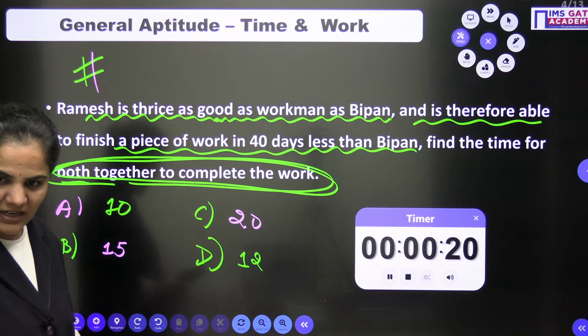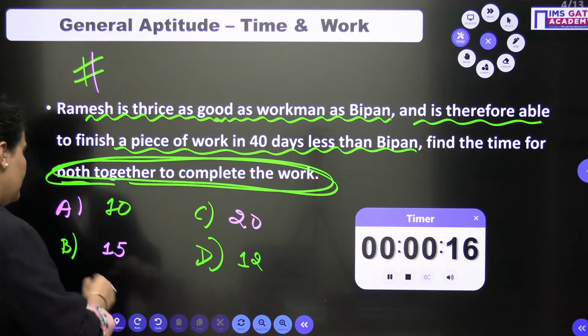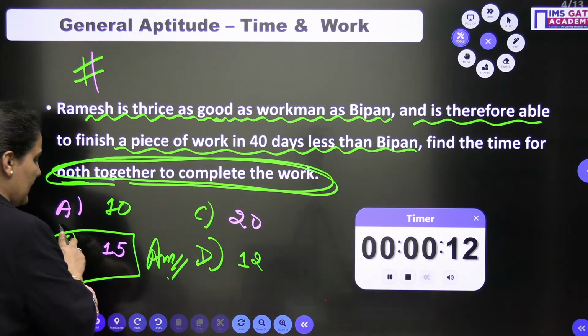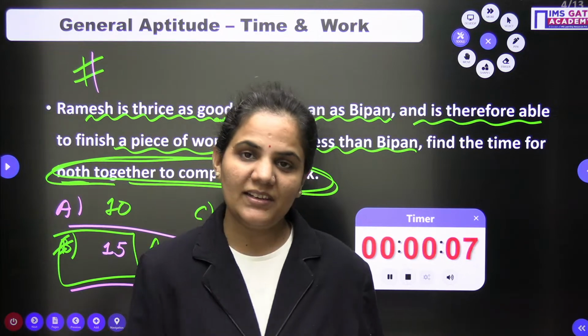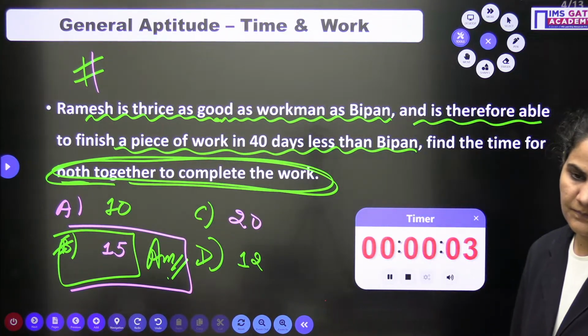Very good, shabash, Ramaswamy, absolutely right. The result is B. Very good, shabash. This time absolutely right, children. The result is B, 15 here. Is anyone else there with the right answer, or even with any approach?